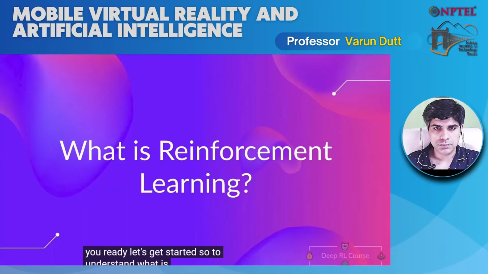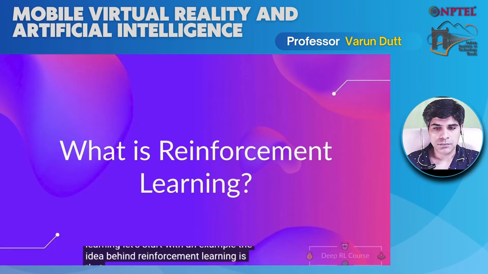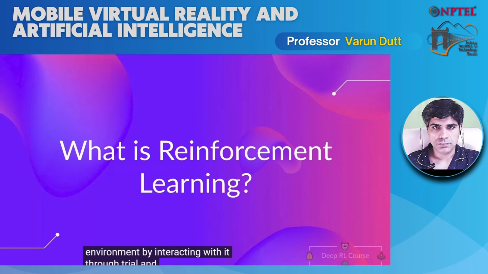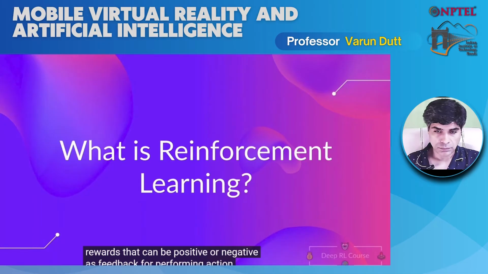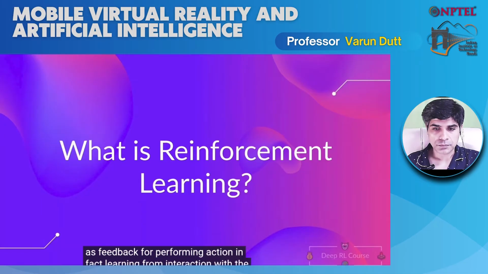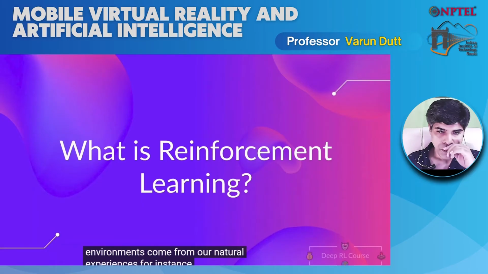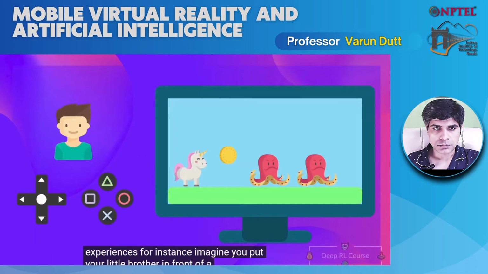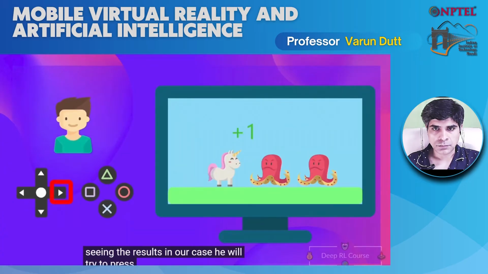So to understand what is reinforcement learning, let's start with an example. The idea behind reinforcement learning is that an agent, an AI, will learn from the environment by interacting with it through trial and error and receiving rewards that can be positive or negative as feedback for performing action. In fact, learning from interaction with the environments comes from our natural experiences. For instance, imagine you put your little brother in front of a video game he never played and you give him a controller. You let him alone. What's going to happen is that your brother will interact with the environment, so the video game, by trying actions and seeing the results. In our case, he will try to press right.